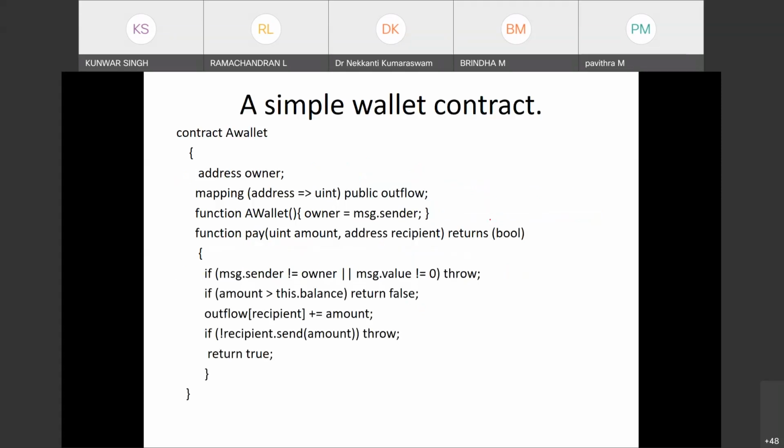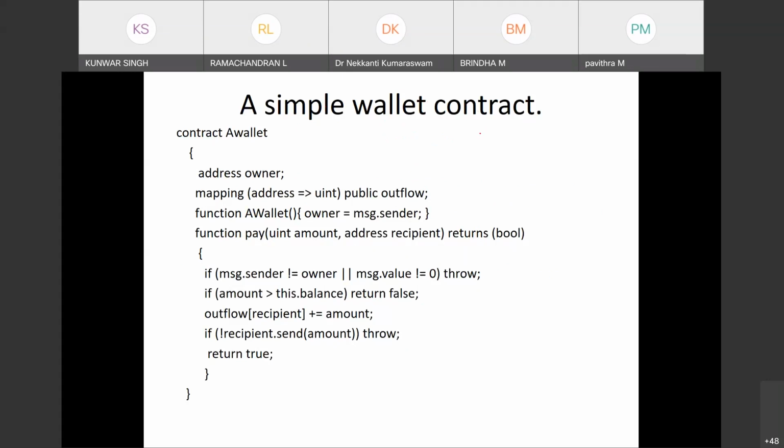Okay. So now we'll see some examples of contracts. Some we've already seen. So this is the wallet. I have the smart contract, my wallet contract.